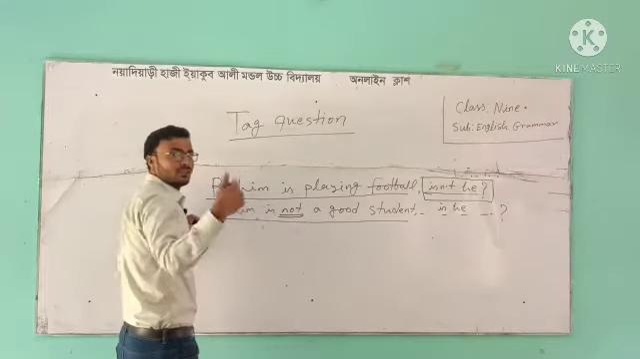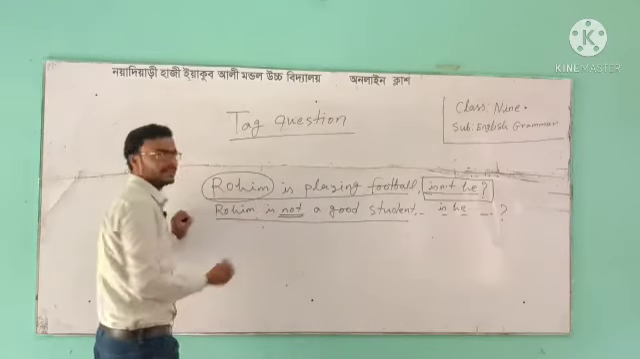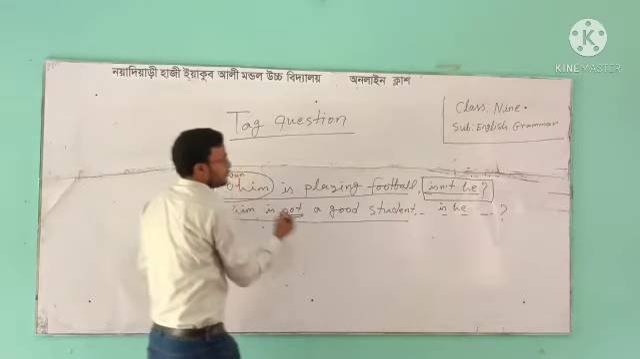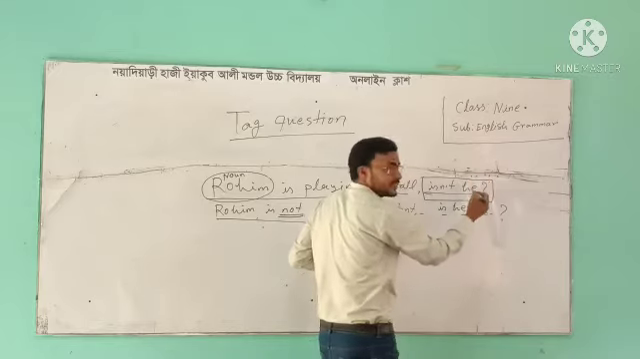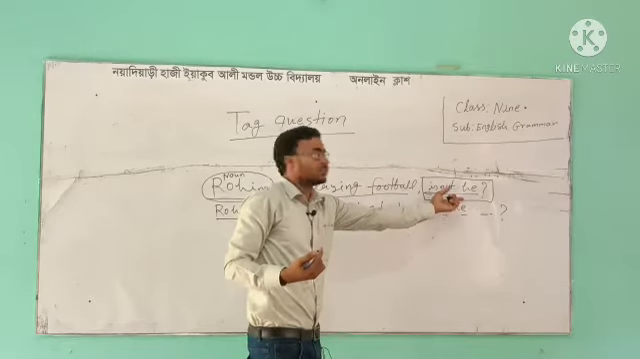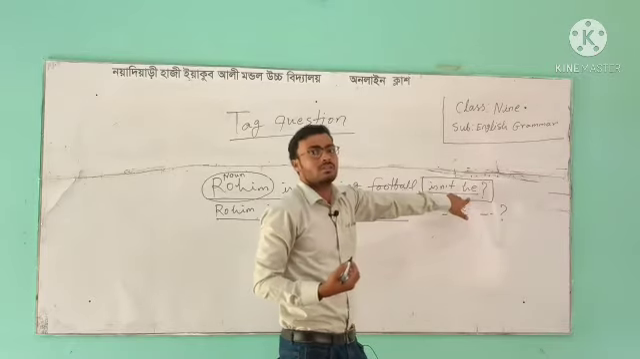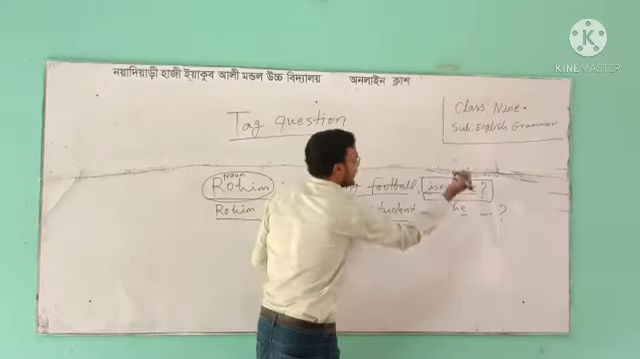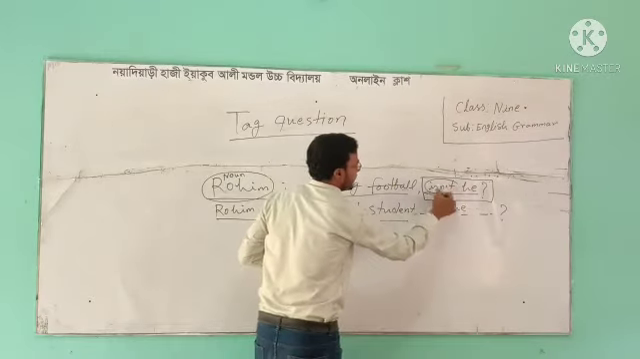If we analyze this sentence once again, Rohim is a noun. Here, Rohim is converted into "he", because in tag questions, the noun is changed into a pronoun. So, Rohim becomes "he", and the auxiliary verb is "isn't".